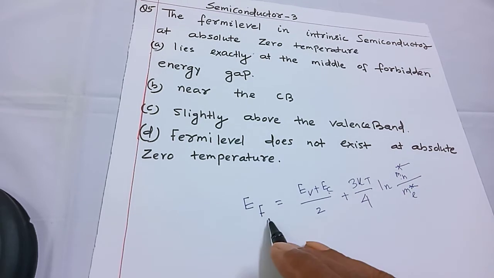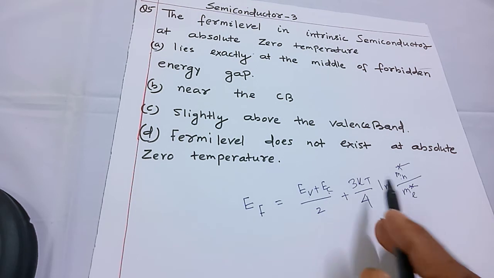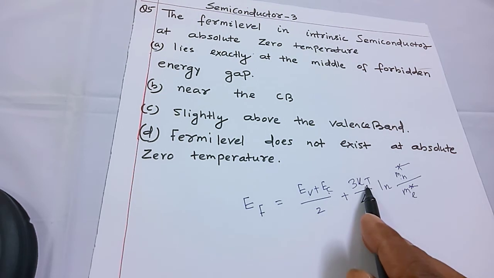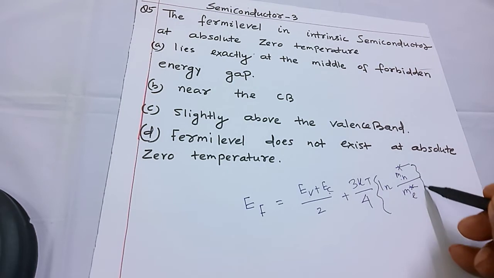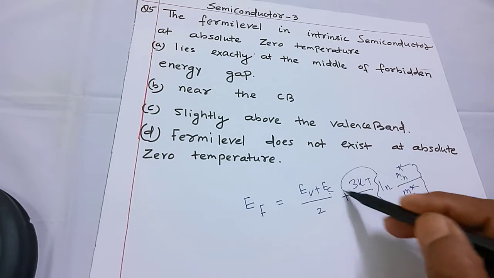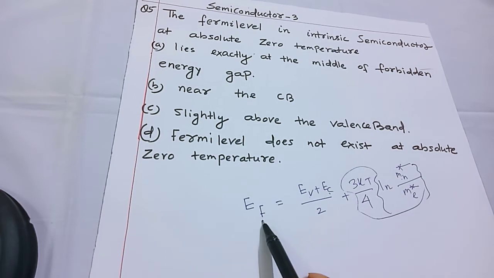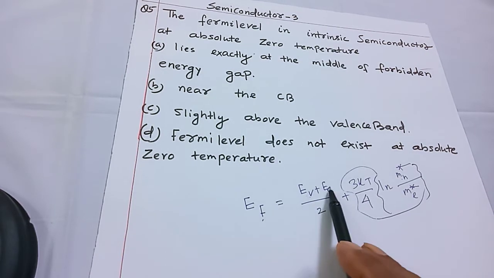This is applicable for an intrinsic semiconductor. Now the Fermi level in an intrinsic semiconductor at absolute zero temperature, when T is 0, whatever the value of the logarithm of mh star by me star, this term becomes 0, and EF equals (EV plus EC) by 2,